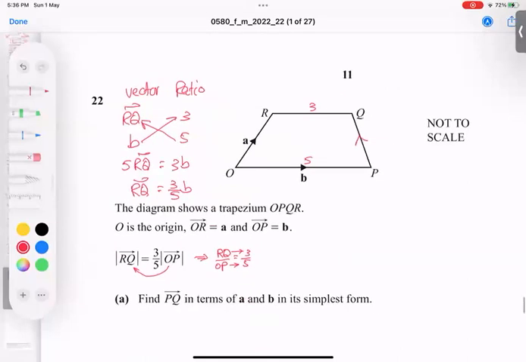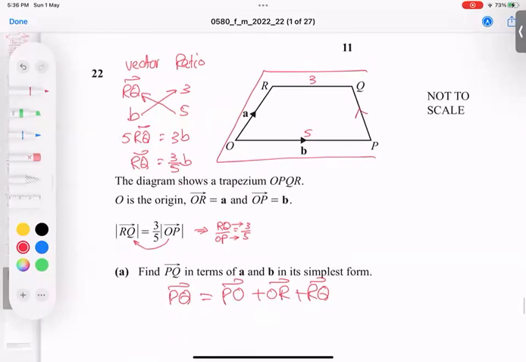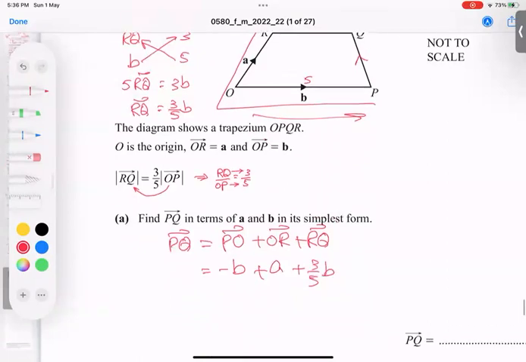Path writing: the vector PQ is actually P to O, O to R, R to Q. P to O, O to R, and R to Q. P to O going this way is b, but going backward is negative b. O to R is small a, and R to Q is 3/5 b.